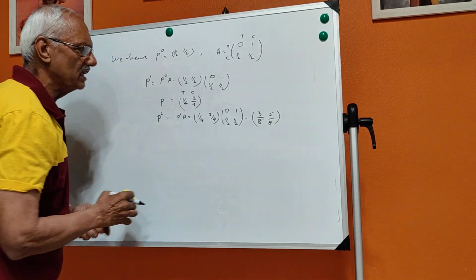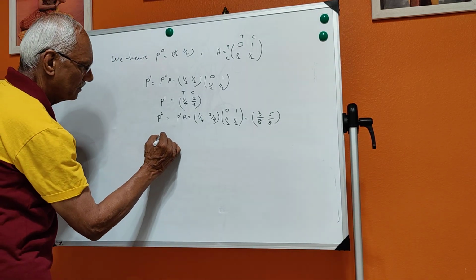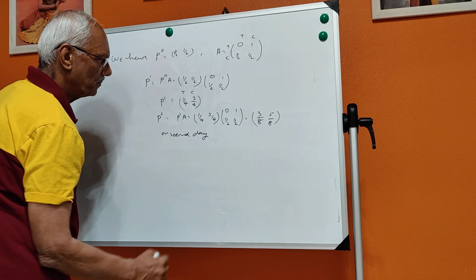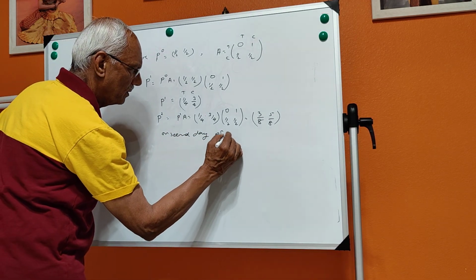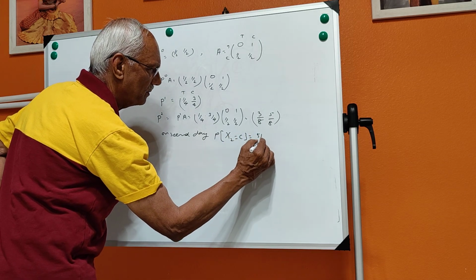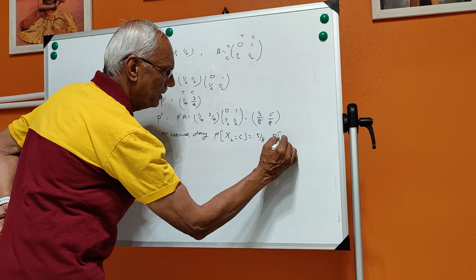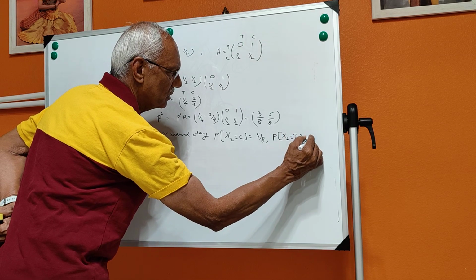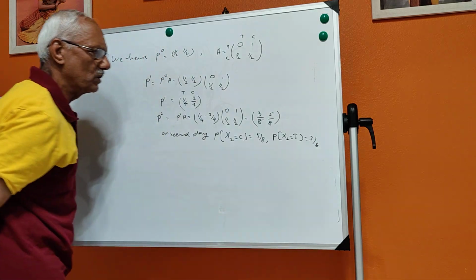After 2 days, this is it. On the second day, P of X2 is equal to C is 5 by 8, and P of X2 is equal to T is 3 by 8. This is what we have.